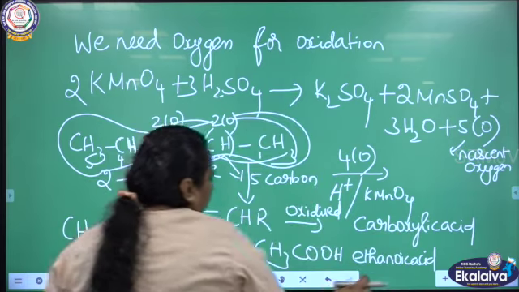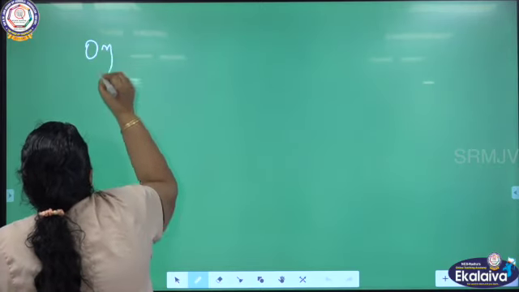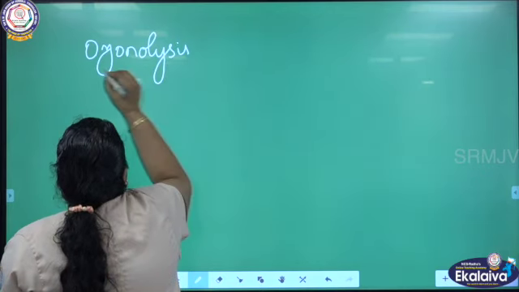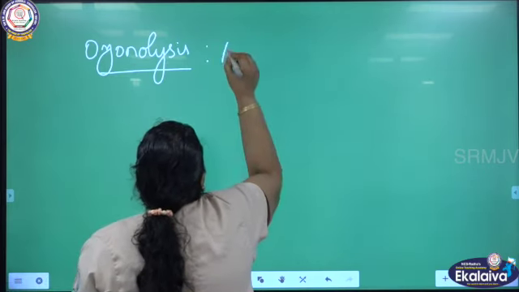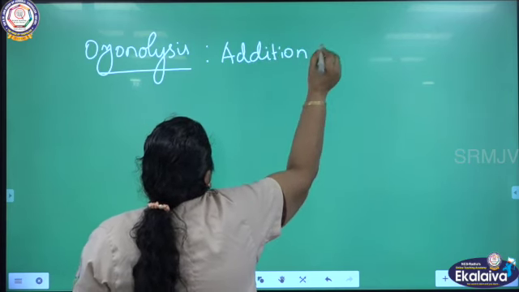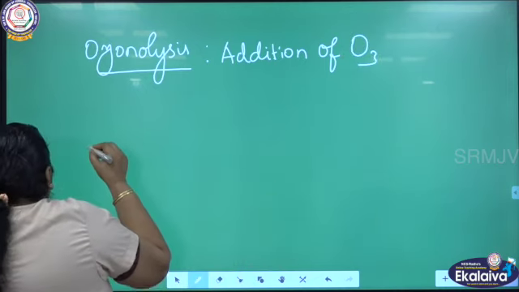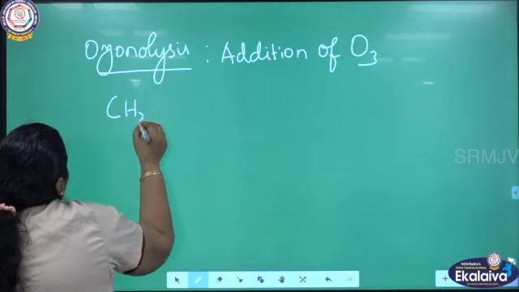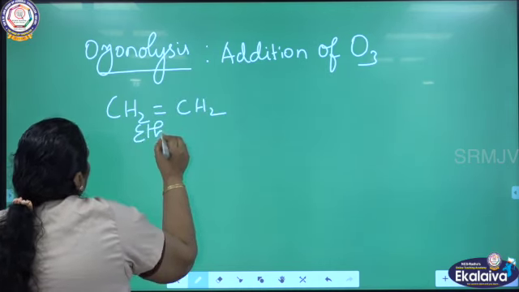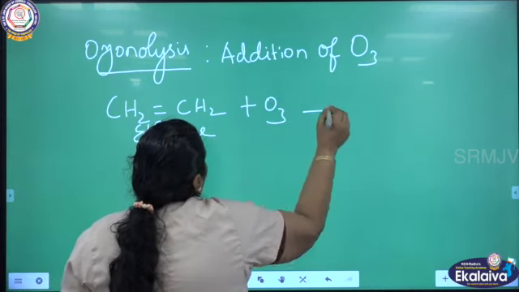The next reaction we are going to talk about is ozonolysis. What is ozonolysis? Addition of ozone, O3. I am going to give an example: ethene. What is the name of this compound? Ethene. So ethene undergoes ozonolysis. We are adding ozone.